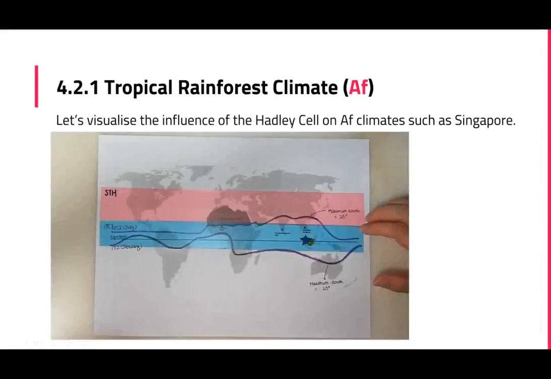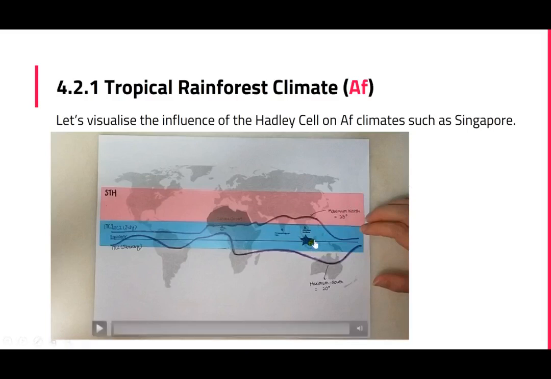So what I'll do now is I will use this simple model to help you to visualize the influence of the Hadley cell on AF climates such as Singapore. But I want to just say that this is just a model, right? It's not perfect, but it's meant to help you visualize what is happening.